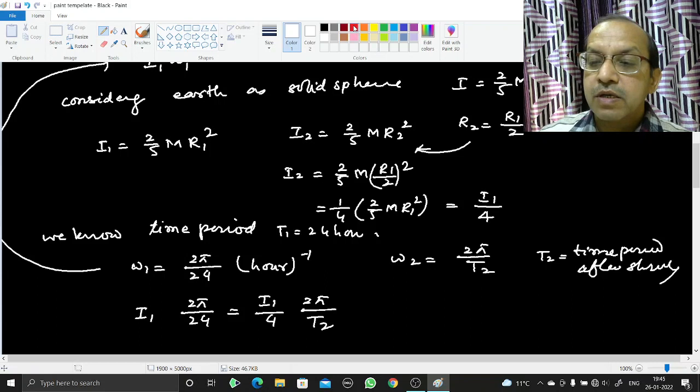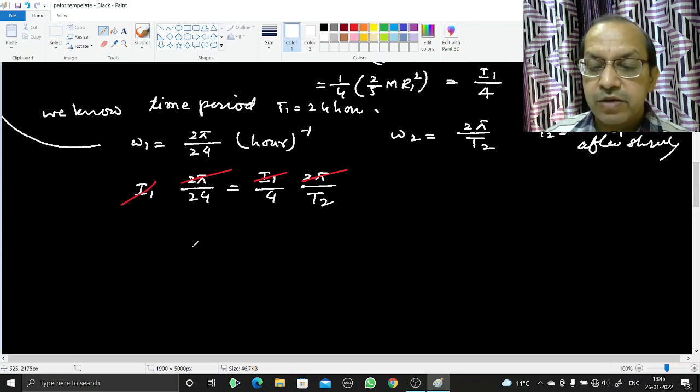Now this 2 pi cancels with 2 pi. This I1 cancels with I1. We will take this T2 to the left side. So T2 will be equal to 24 upon 4, equal to 6. Or you can say T2 equal to 6 hour.